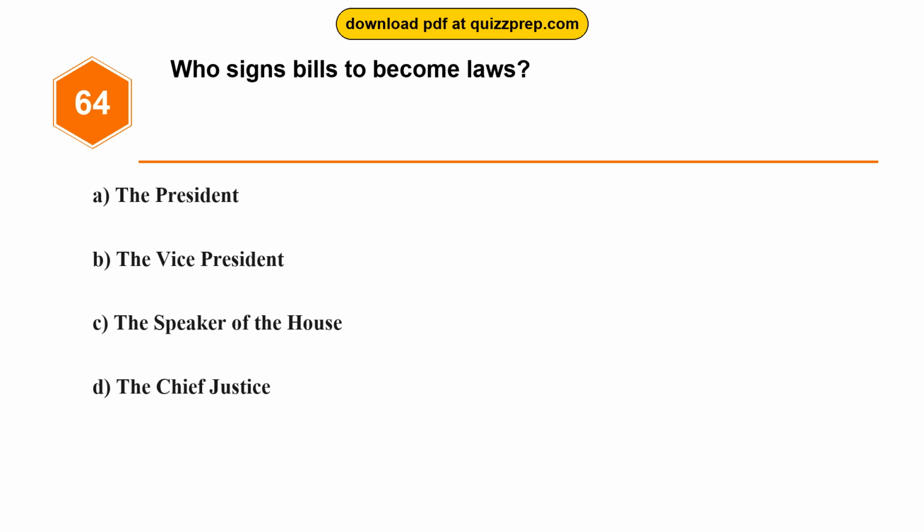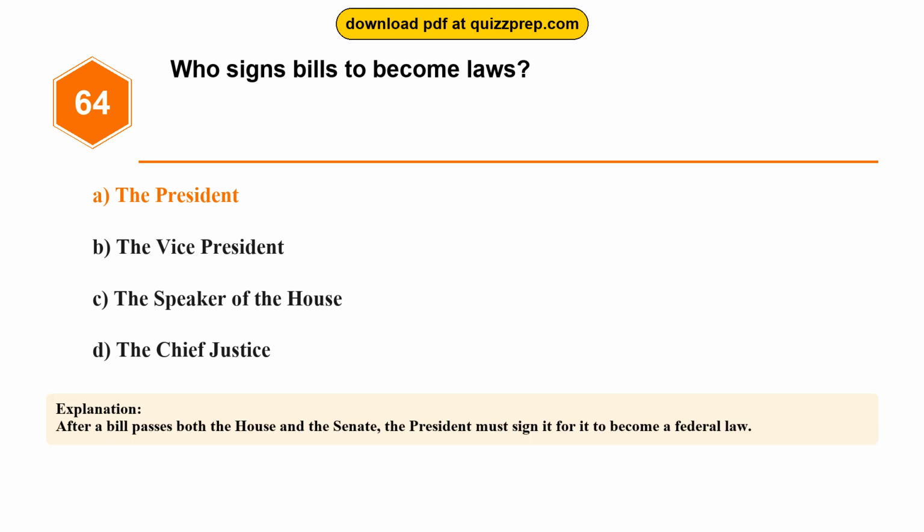Question 64. Who signs bills to become laws? Option A. The President. Option B. The Vice President. Option C. The Speaker of the House. Option D. The Chief Justice. The correct answer is option A. The President. After a bill passes both the House and the Senate, the President must sign it for it to become a federal law.